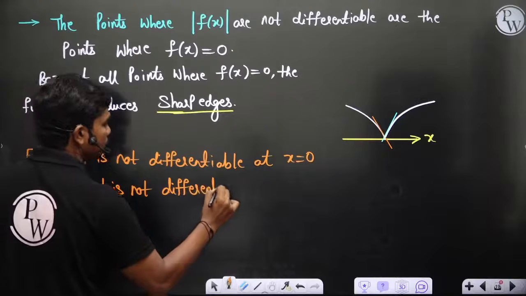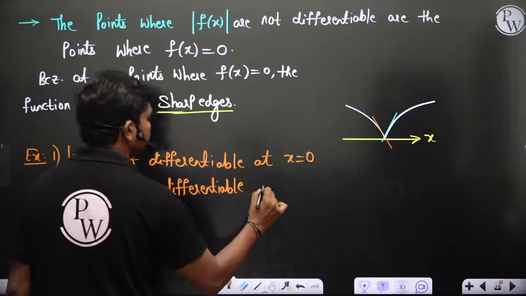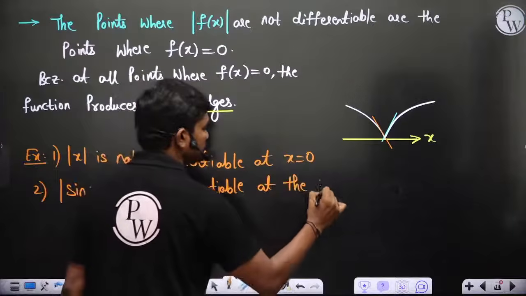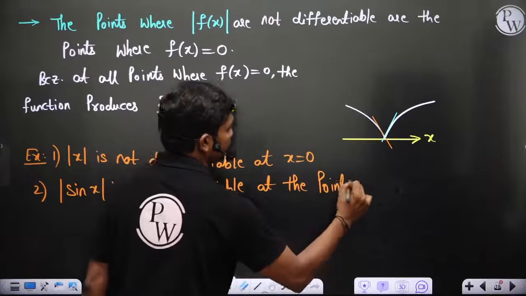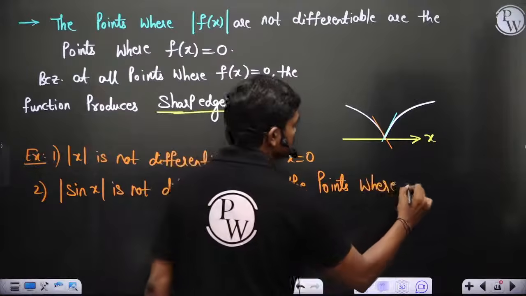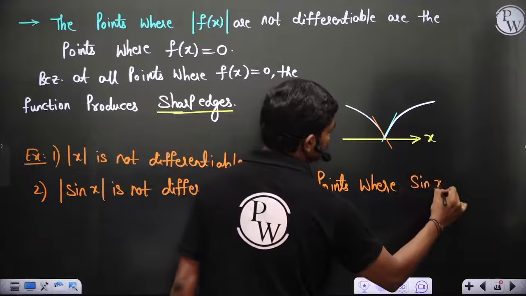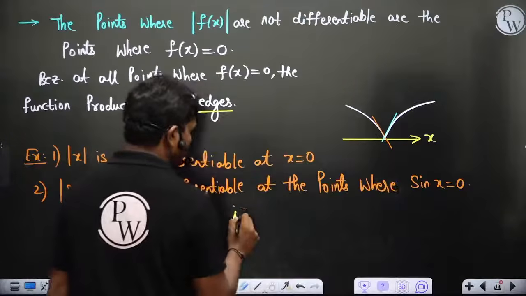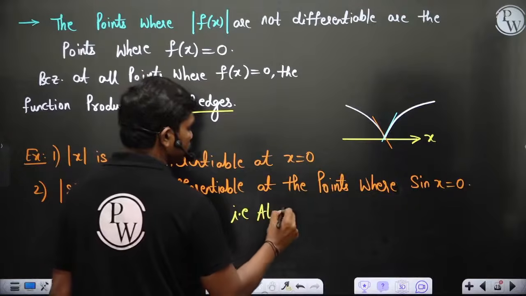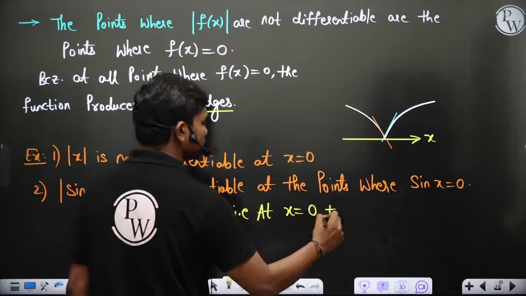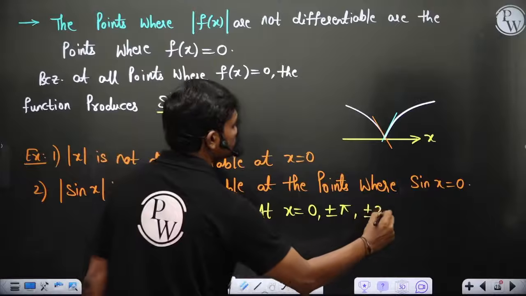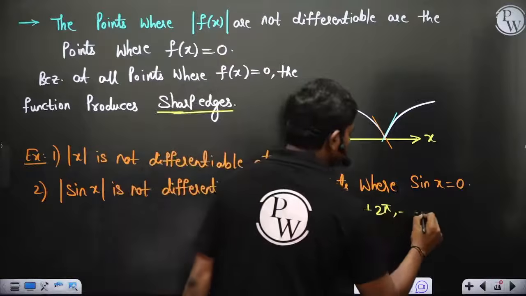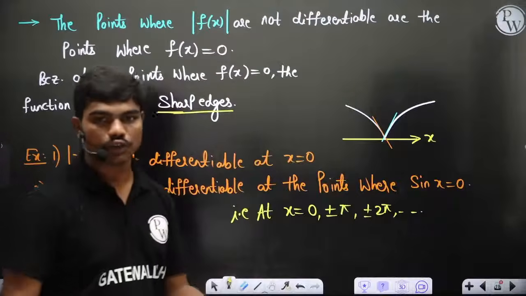at the points where sin x is equal to 0. Sin x is equal to 0 at x equal to 0, plus or minus pi, plus or minus 2 pi, and so on. Of course, at all these points the function is not differentiable.